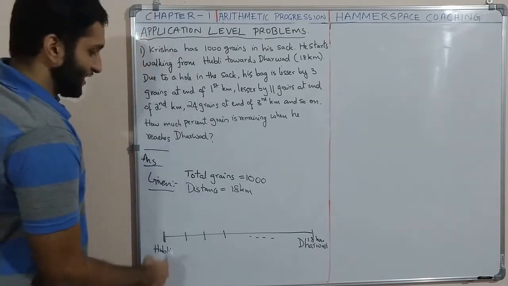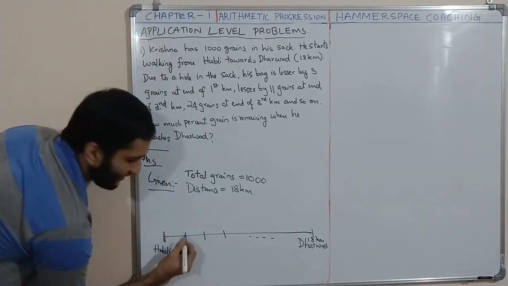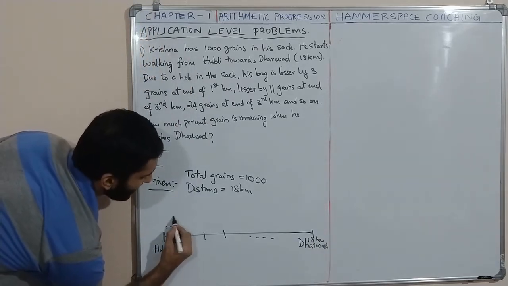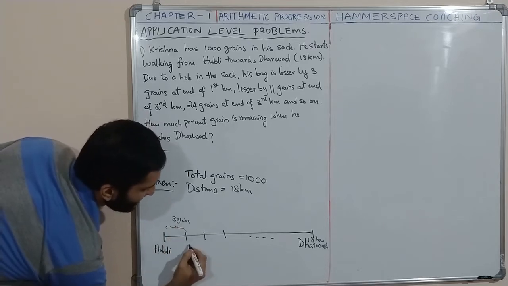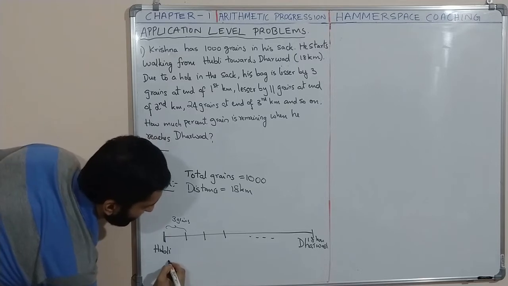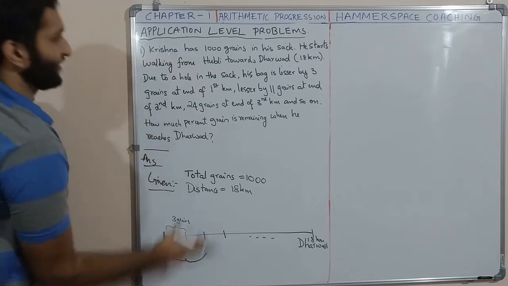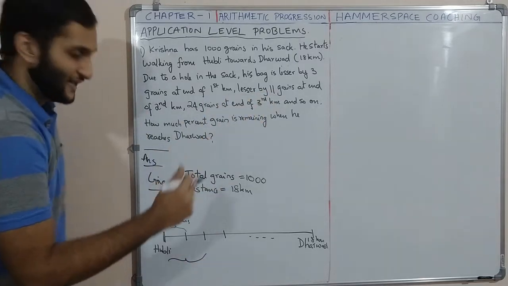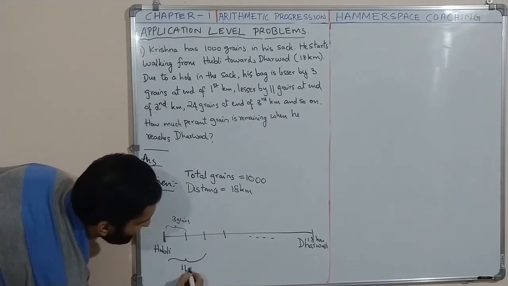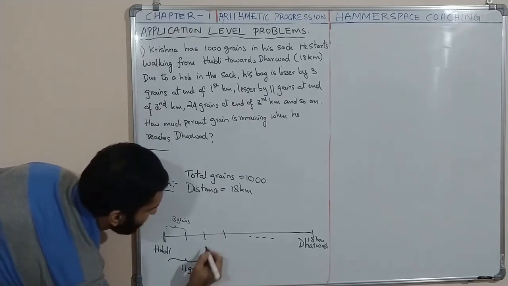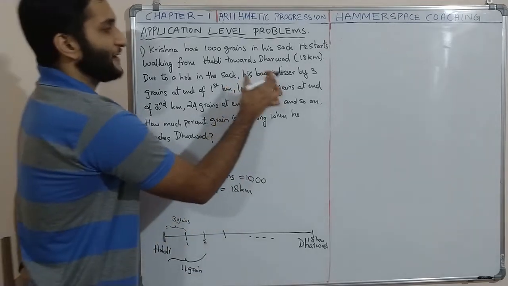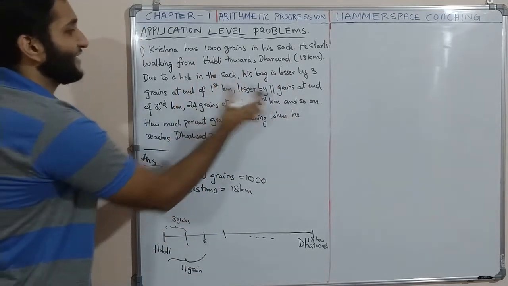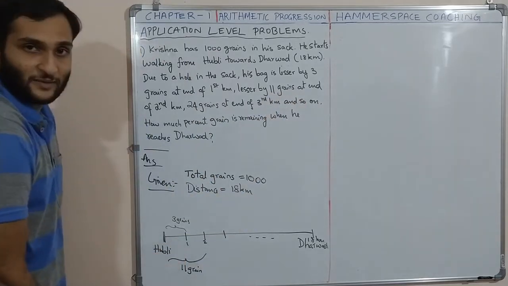Okay. So at the end of first kilometer, he loses 3 grains. At the end of second kilometer, it is lesser by 11 grains. So totally he has lost 11 grains at the end of second kilometer.